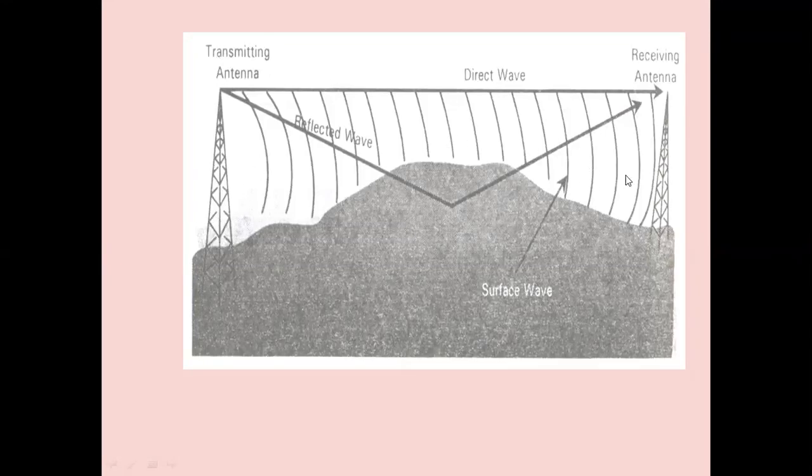If the antennas are very high, then it becomes space wave propagation. When the antennas are located very near to the ground, it is mostly the surface wave. Whereas here the antennas are located on the top of the towers, so there is space wave communication, direct wave communication. So some of the signal will be reflected by the ground, and some of the signals will be striking the ground as it is passing through the ground, and it will be received by the receiving antenna.